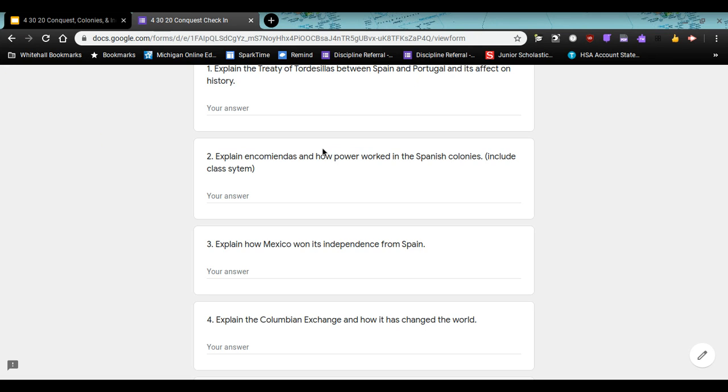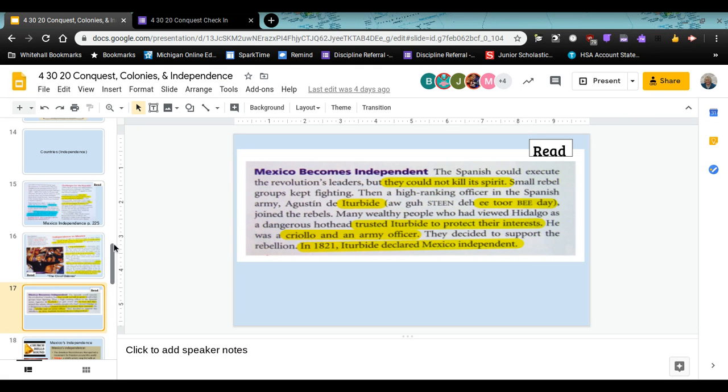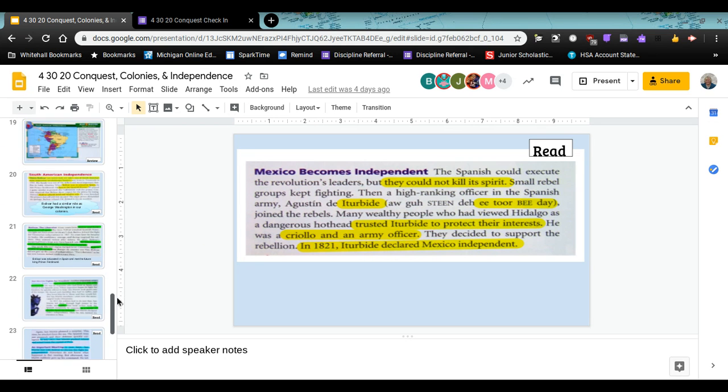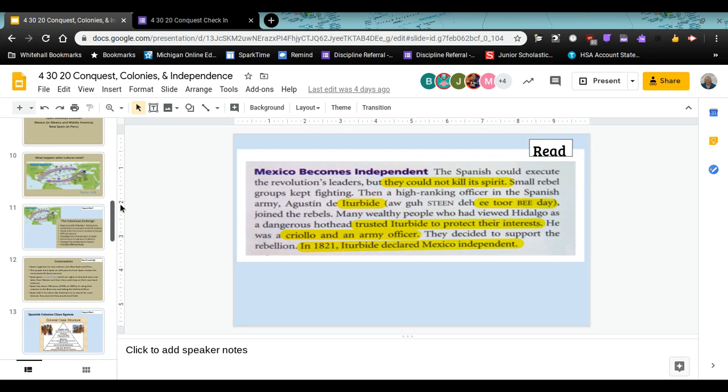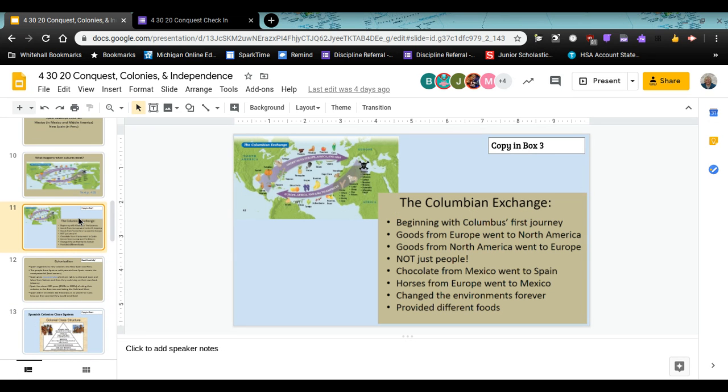The next question is going to be about the Columbian Exchange. So when you go down the slides, it's going to talk about Simón Bolívar and the independence. It was just before the independence. The Columbian Exchange began when Columbus's ships first came. They began to bring goods. They traded with the natives. They began to bring goods back to the New World, to England, to Europe,